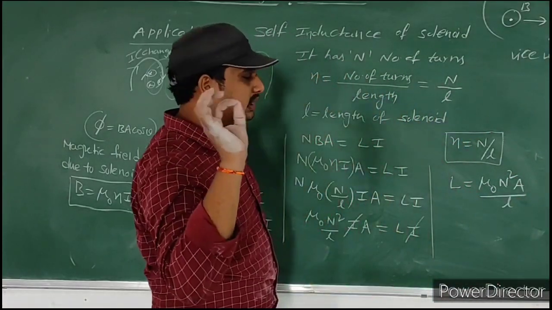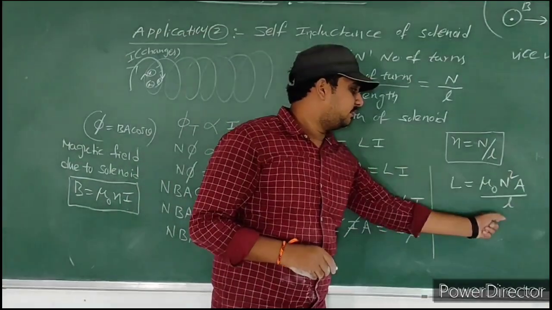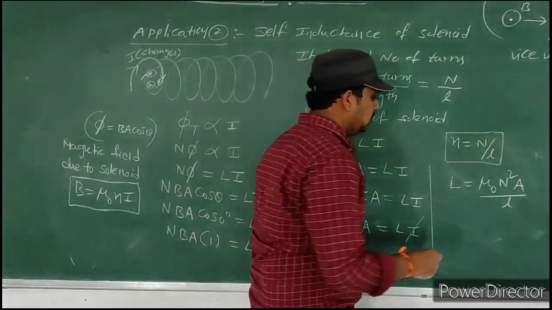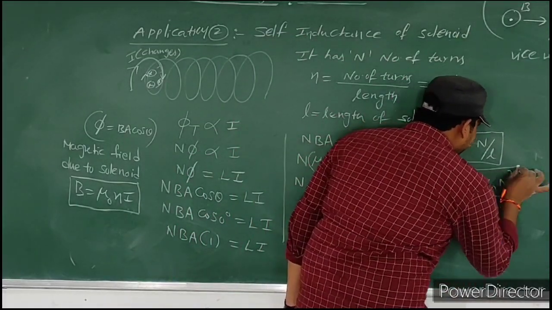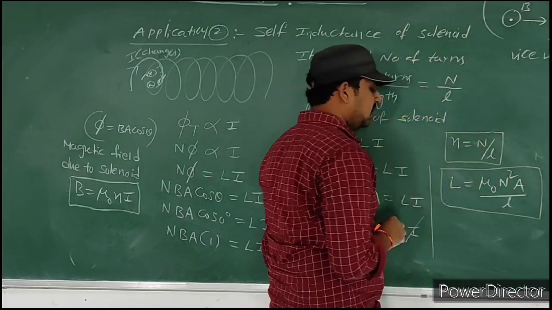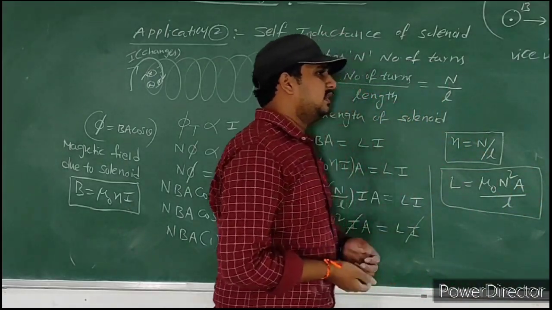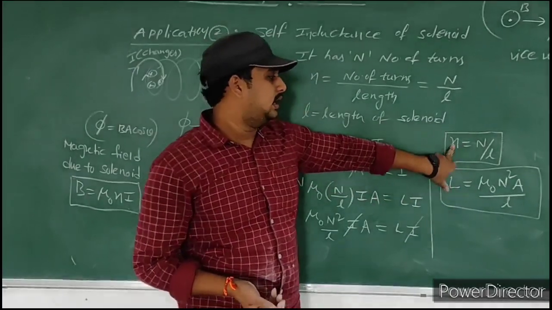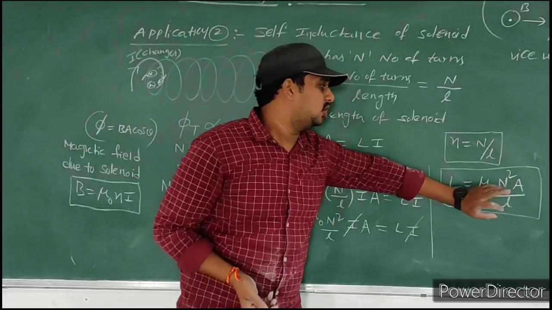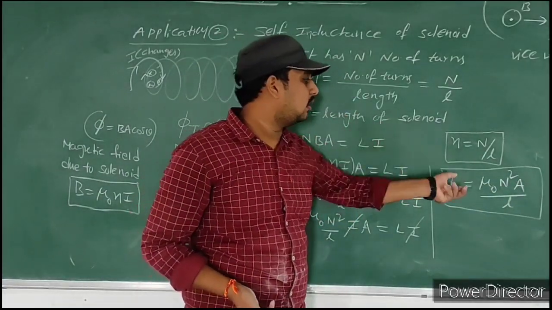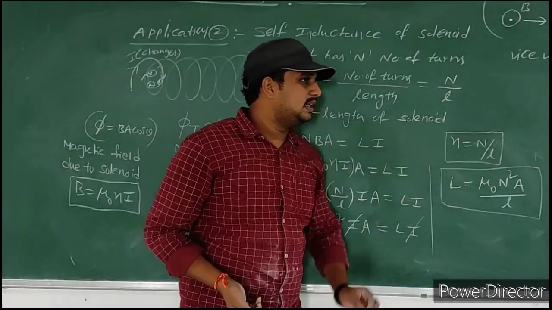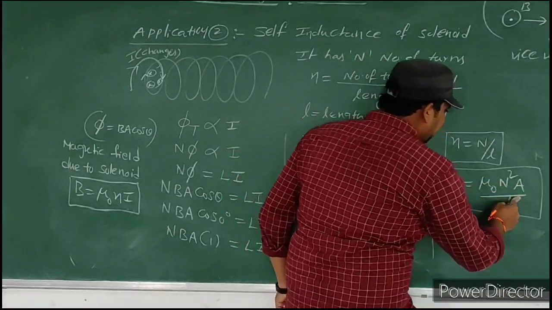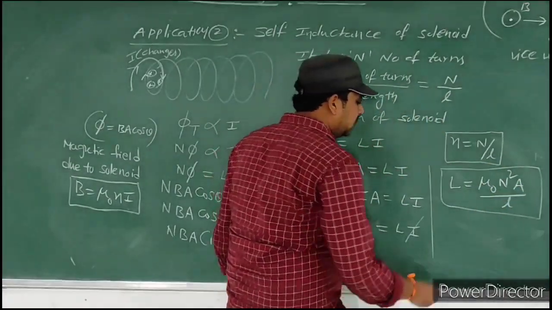Dear student, if you multiply the numerator and denominator of this formula with L, no problem at all. Otherwise, sometimes they ask for the self-inductance formula in the form of only small n. Here this formula is in capital N. Small n is nothing but the number of turns by length. For this formula, multiply numerator and denominator with L. Then what do we get?